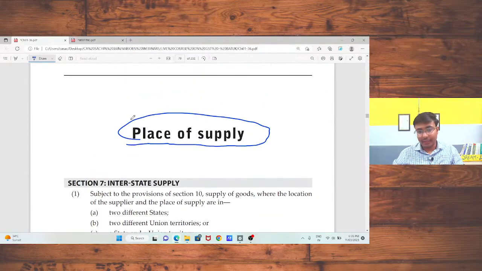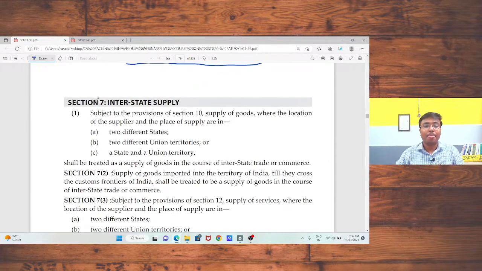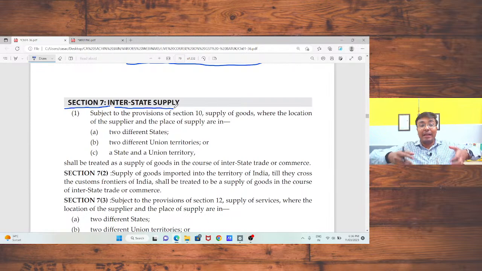This is my place of supply. I need to discuss that. So now, sir, section 7 talks about your interstate supply. What do you mean by interstate supply? If I am going to supply any particular goods or services from Rajasthan, that is, I am registered under Rajasthan, and I am going to supply that product or services outside Rajasthan or in any union territory, in that case, that supply should be treated as your interstate supply.